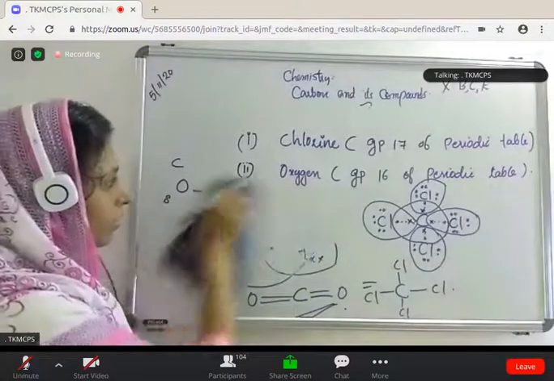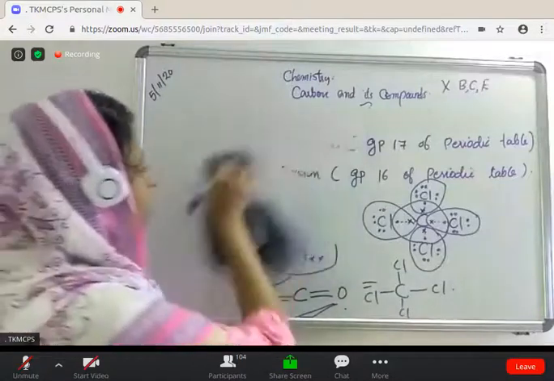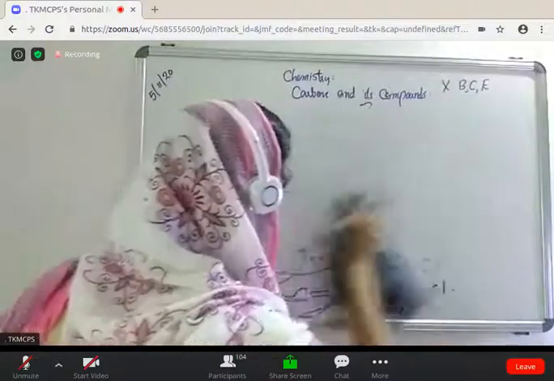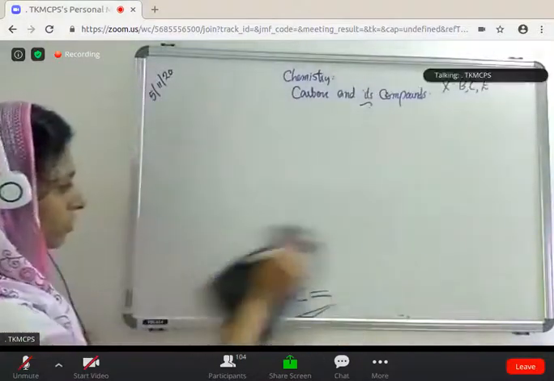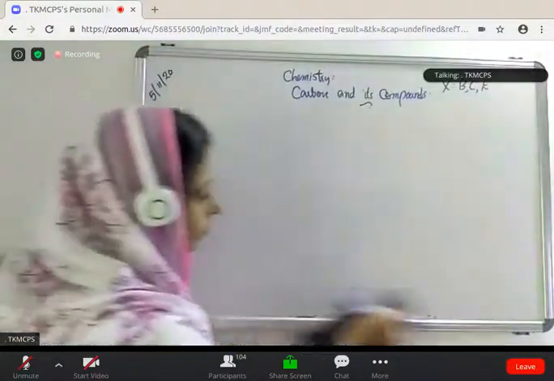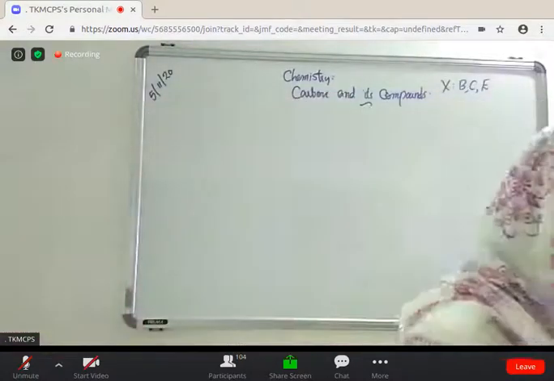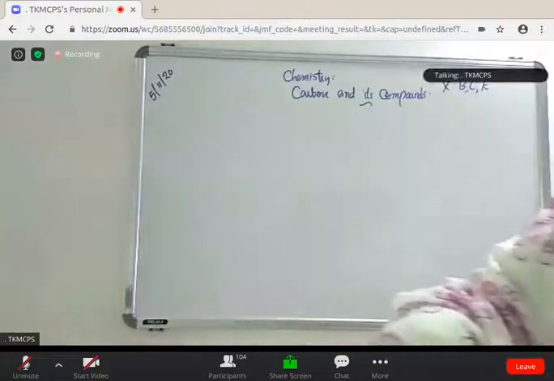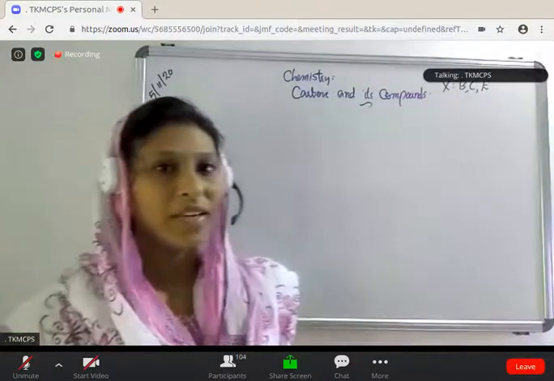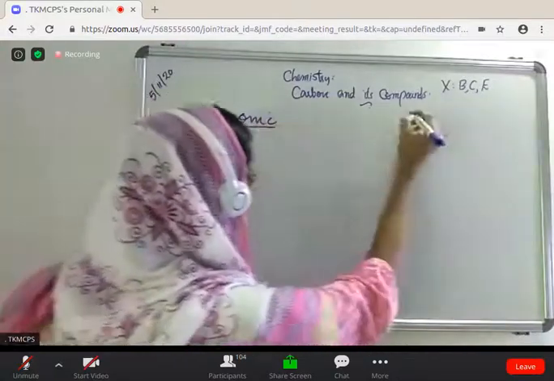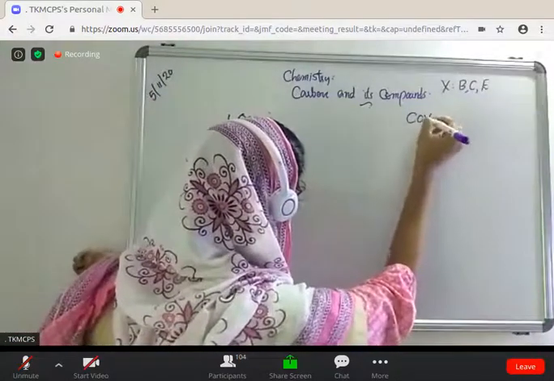Next is the difference between ionic and covalent compounds. Okay, Niraj. Now you are familiar with this.